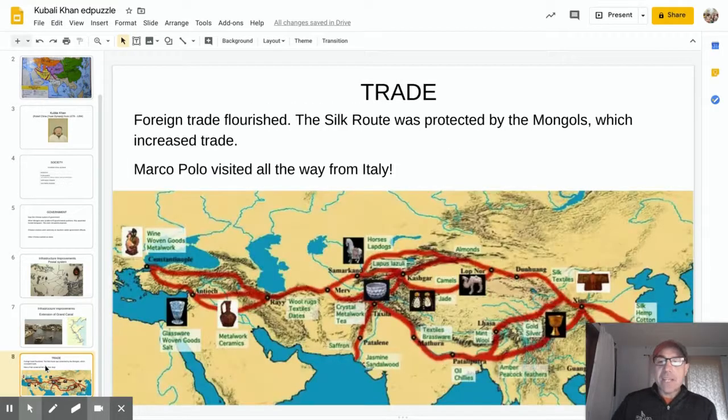Now, the biggest thing that he did was trade. So foreign trade flourished due to the protection that the Mongols gave for the Silk Route. Now, most of the trade happened with people in Central Asia, but it started to expand into Europe. And you saw people coming from Europe to visit these areas, the Far East, which were myths, like people didn't even think they existed. And one of these visitors came from Italy, and his name was Marco.